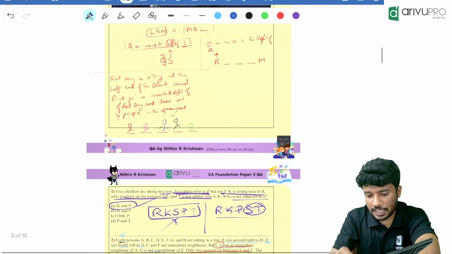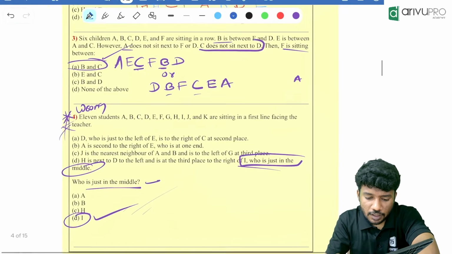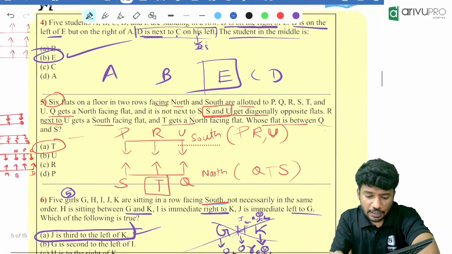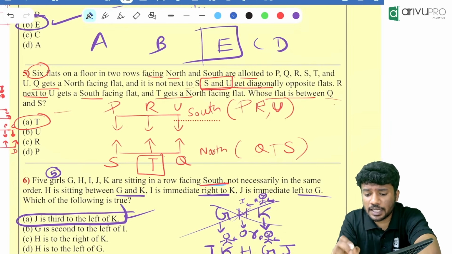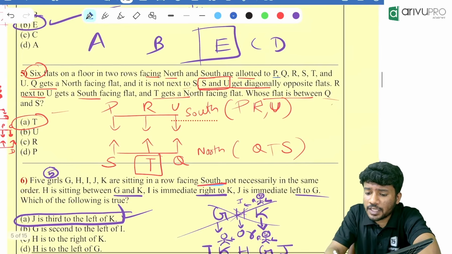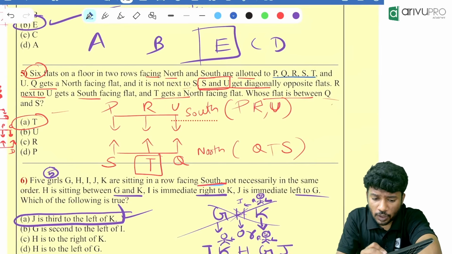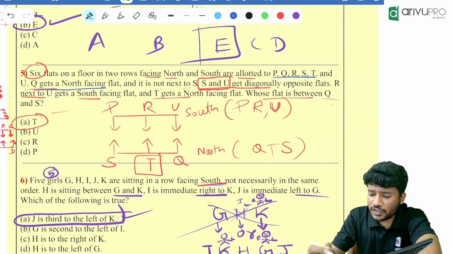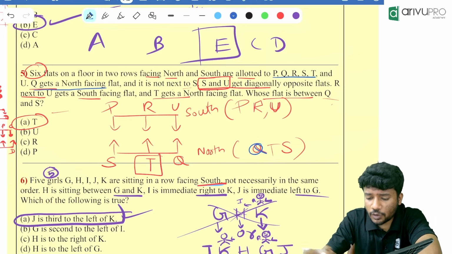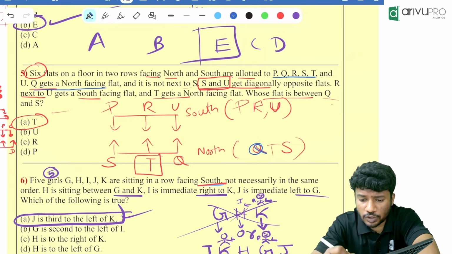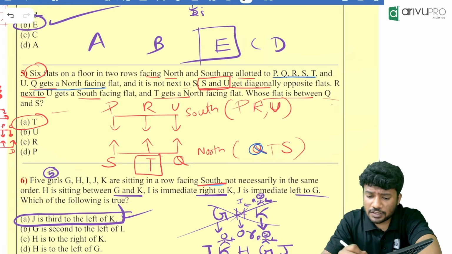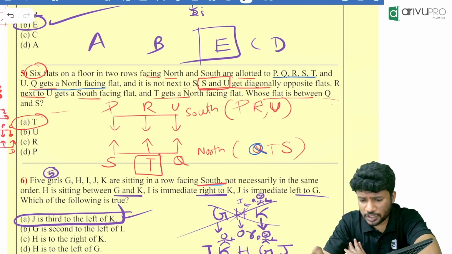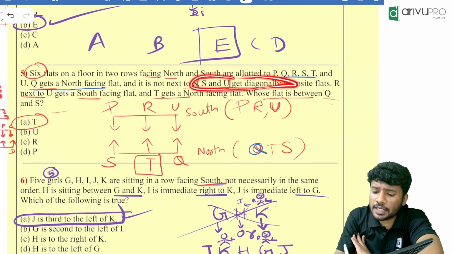Fifth question again, I'll repeat it for everyone. Listen here carefully. There are 6 flats in 2 rows facing north and south respectively. P, Q, R, S, T and U are there. Q gets a north facing flat. That means Q is getting a north facing flat. That's what I wrote over here. Q is over here. Then, it's not next to S. That is not important to us.